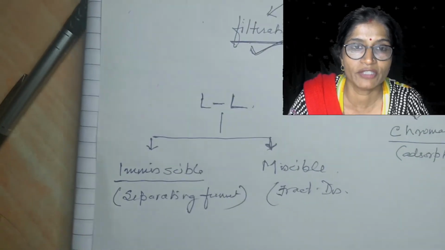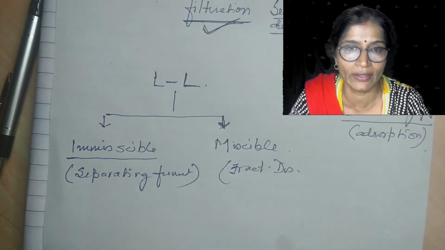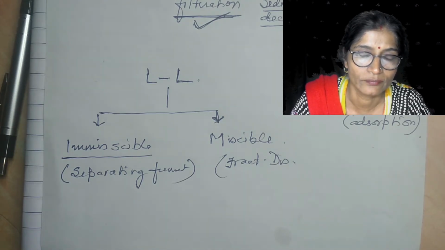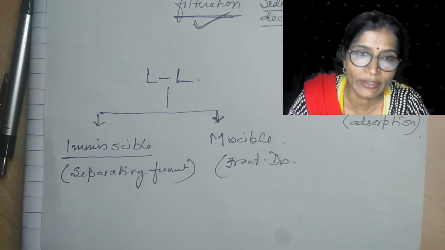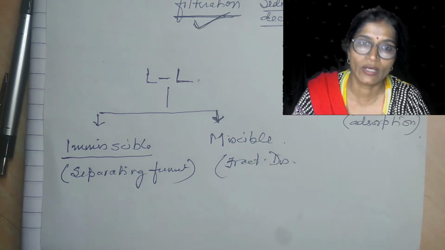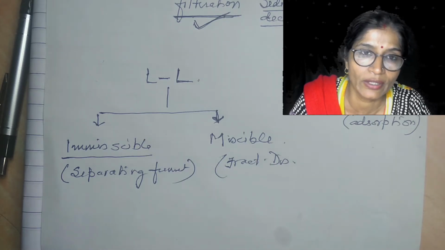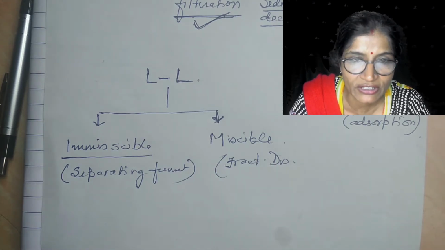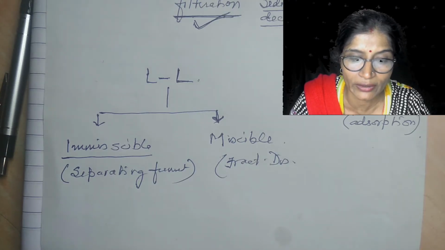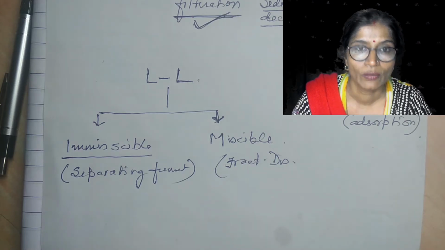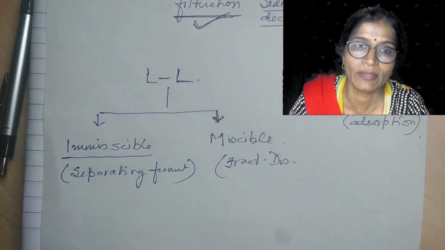When there is a mixture of liquid and liquid, like oil and water, or maybe alcohol and water, whenever two liquid components are there, then two possibilities are there. One is that maybe both the liquid components mix with each other, and when they mix with each other, we call it a miscible mixture. And when the two liquid components will not mix with each other, we call it immiscible.